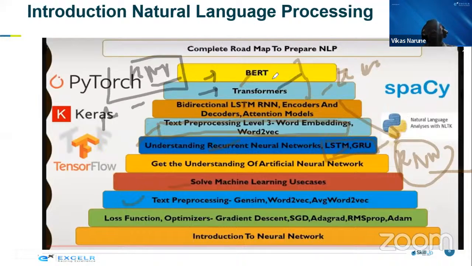BERT is bi-directional encoder representations for transformers, a bi-directional encoder decoder arrangement for the transformer. Okay, so the transformer and then the LSTM. We are going to cover this LSTM. I will show you the encoder, if possible, because it takes some time to understand this kind of advanced model, and we'll try to plug and play with this LSTM model today. By using LSTM, we'll try to understand one project.